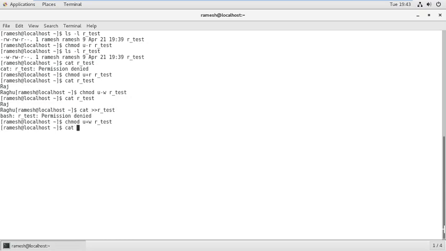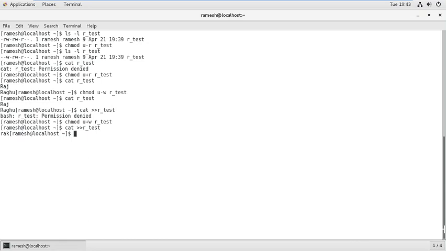So let us apply the append option to r_test. See, it is allowing us to append the text. RK. Let us save and exit. So this is the symbolic mode.